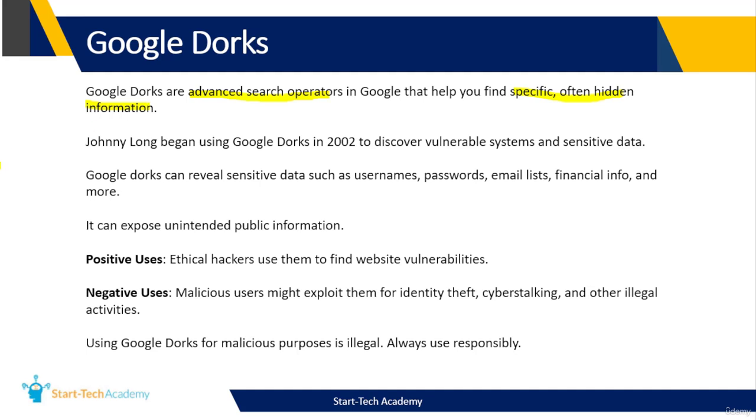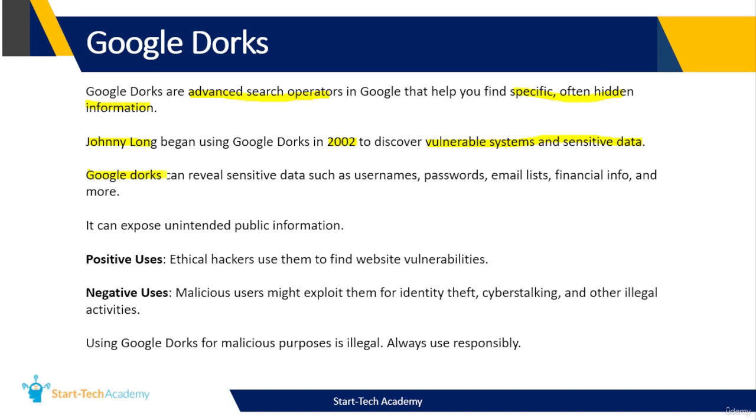So Johnny Long, in the year 2002, started searching for vulnerable systems and sensitive data using Google. That time Google was new, and he found that we can use some advanced search operators in Google. These advanced search operators are what we call as Google Dorks, and we can use these to find sensitive data.